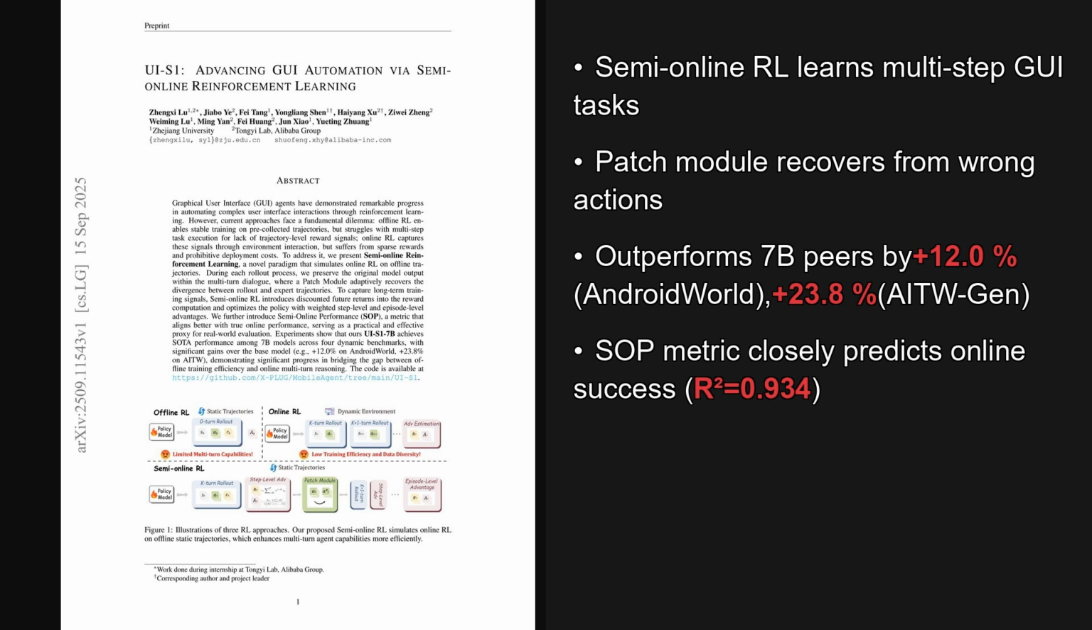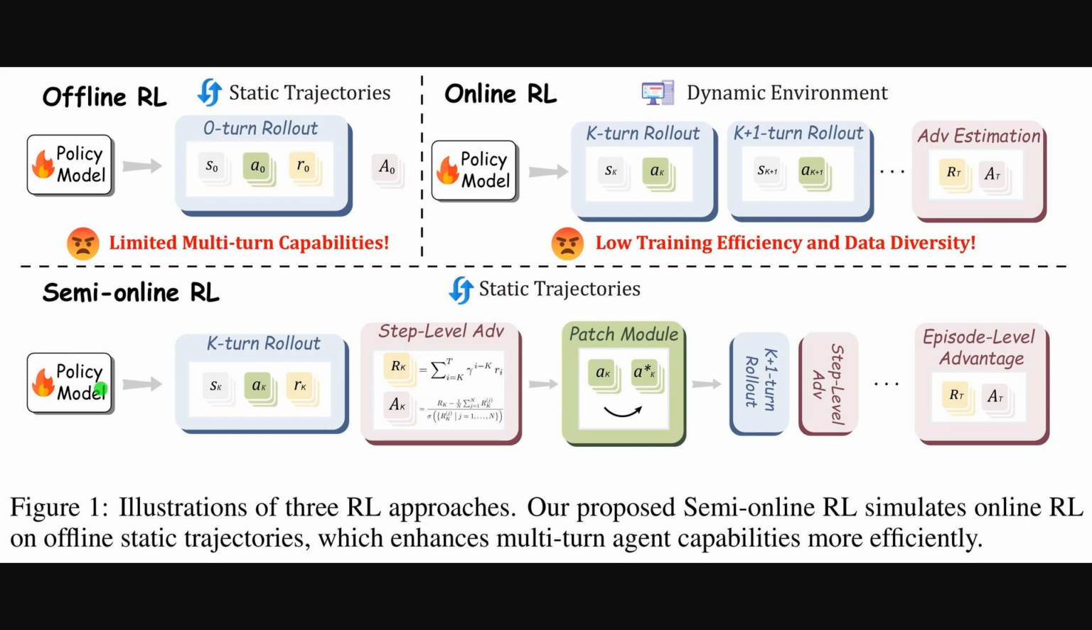In short, the method simulates online rollouts over offline data, uses a patch module to recover from policy drift, adds discounted future returns, and introduces a semi-online performance metric that tracks true online success closely. Figure 1 contrasts 3 training styles and shows why semi-online reinforcement learning matters.